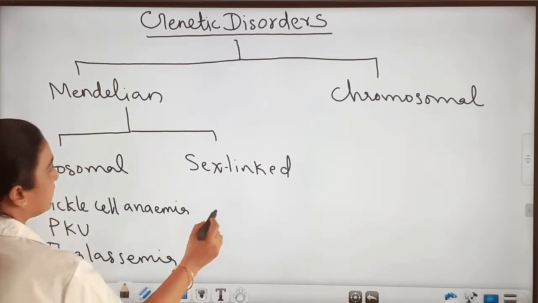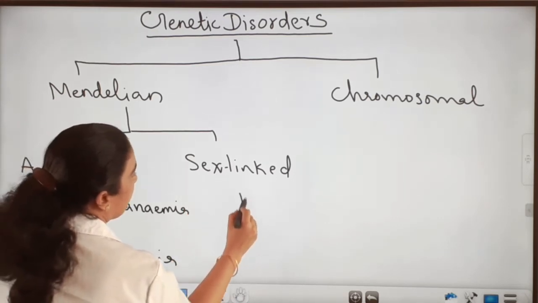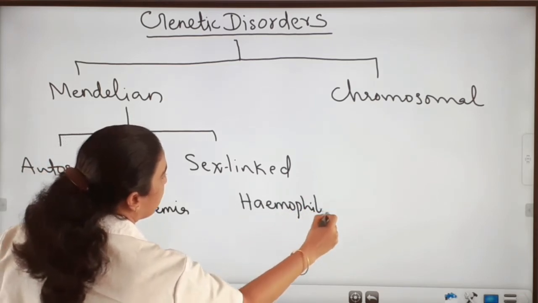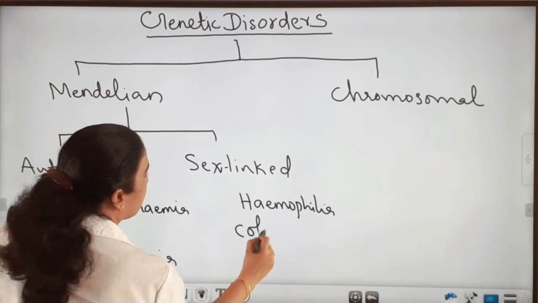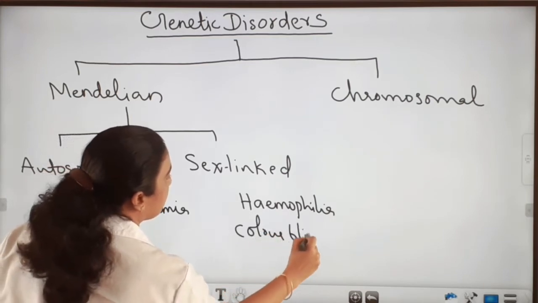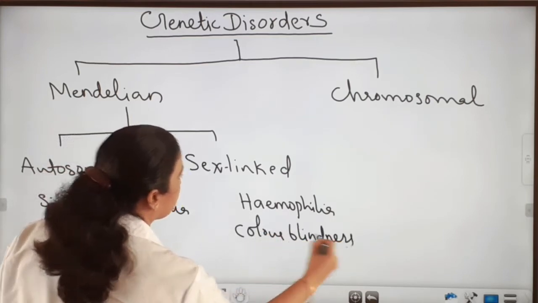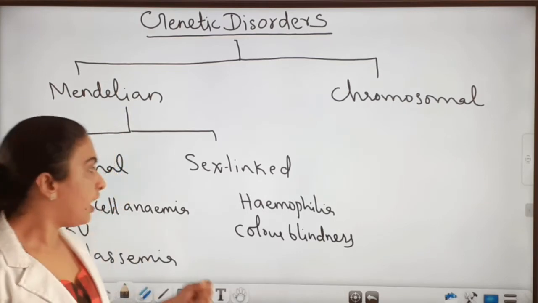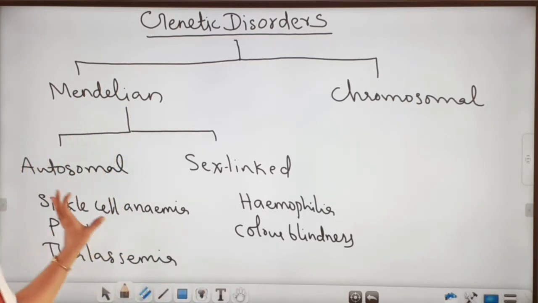And the sex-linked Mendelian disorders are Hemophilia and Colorblindness. Several other Mendelian disorders are there, like cystic fibrosis, etc. So this much only we need to study.